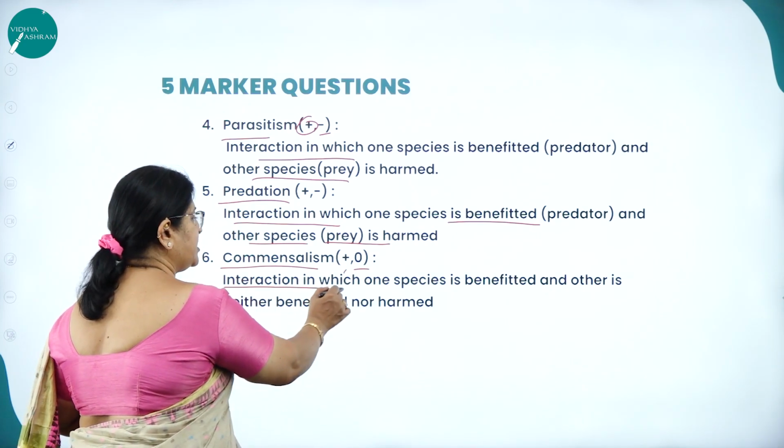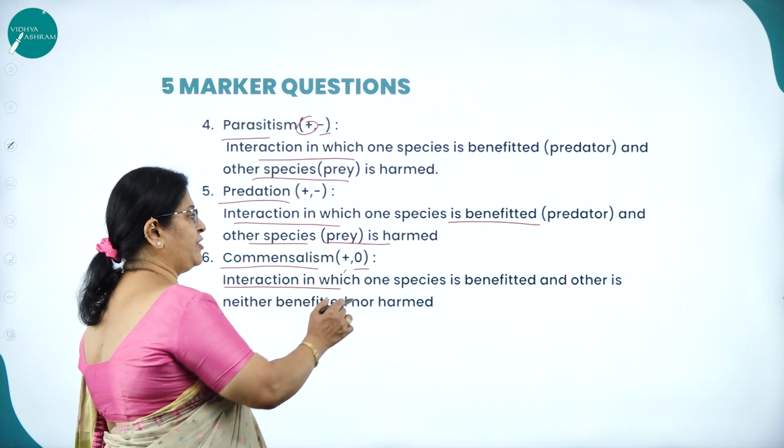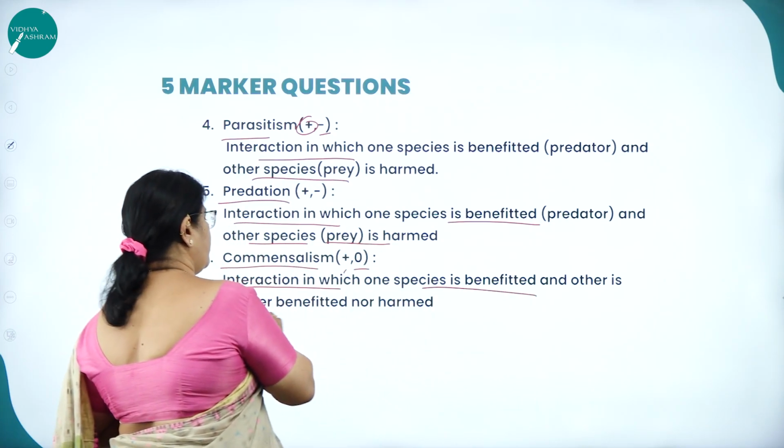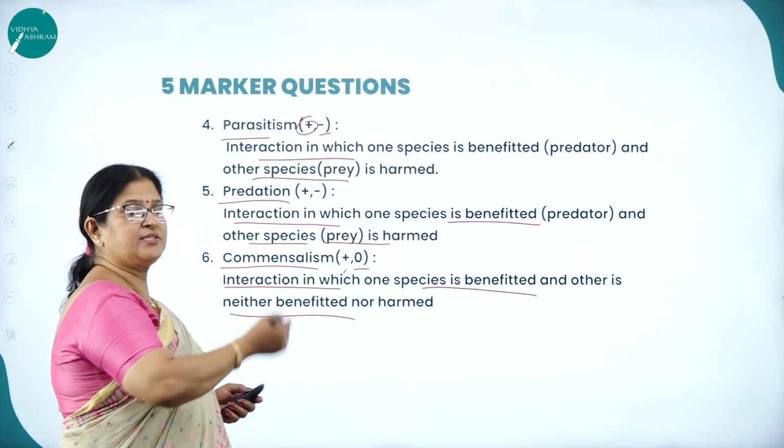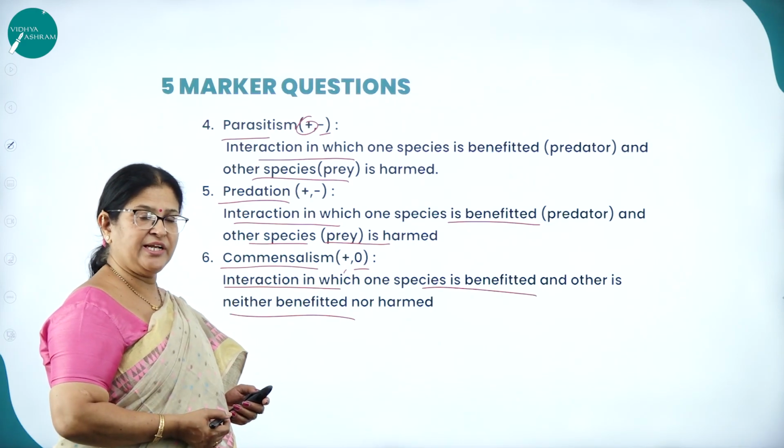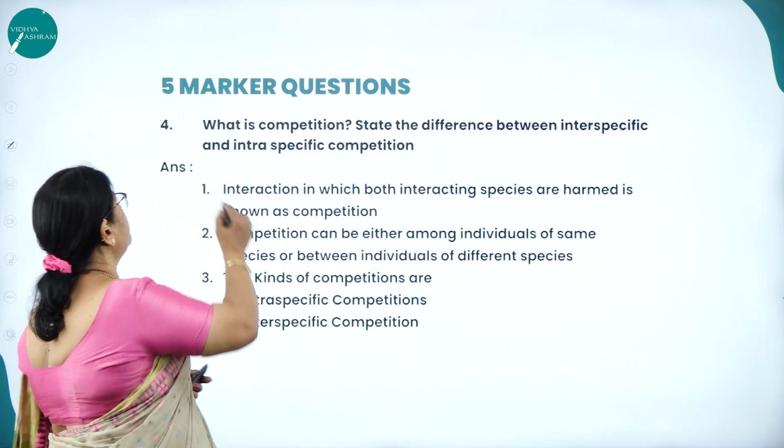That is interaction in which plus means one species is benefited, and 0 means the other one is neither benefited nor harmed. All these are the various population interactions. Then next, moving on to the question.